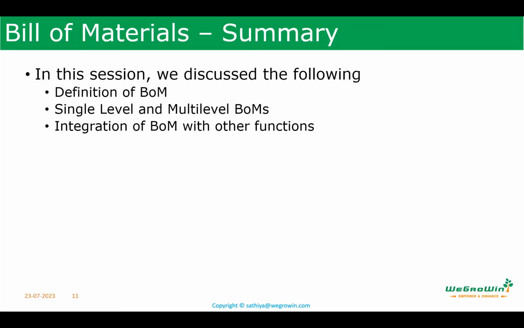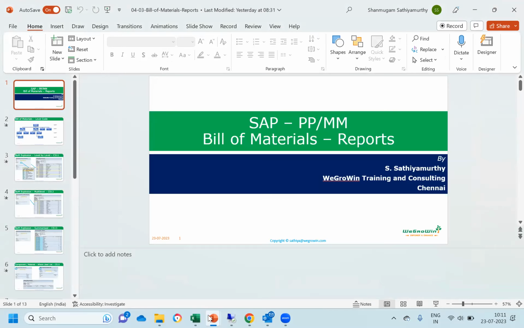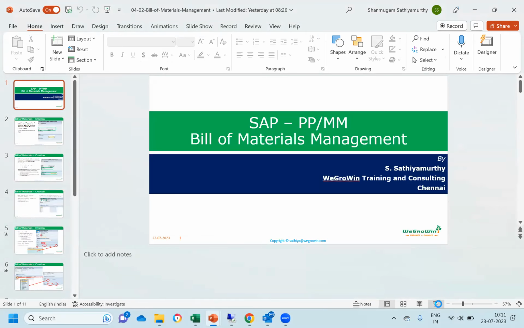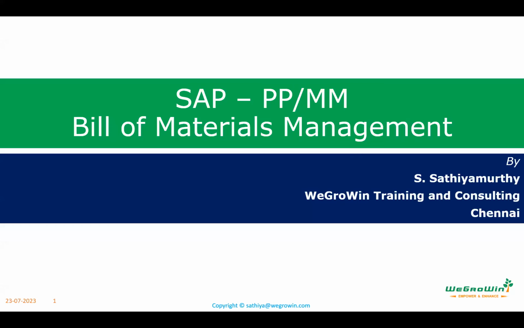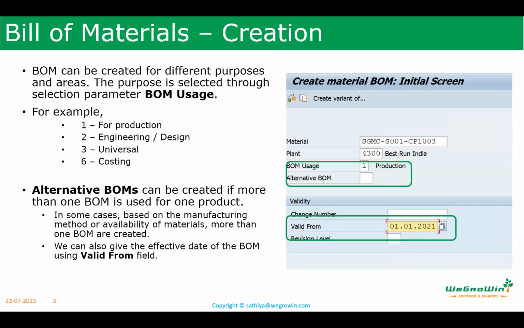Now let us go to managing the BOM. So managing the BOM, to create the BOM, we use a transaction called CS01, or we go to the menu path shown here. There I enter the material code and plant, and then BOM can be created for different usage.